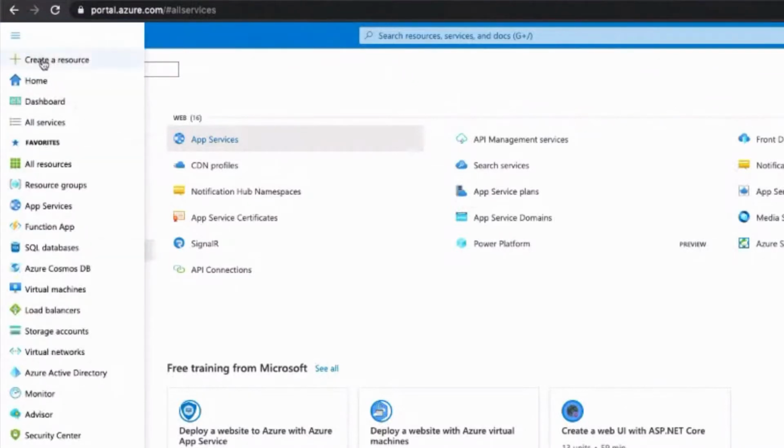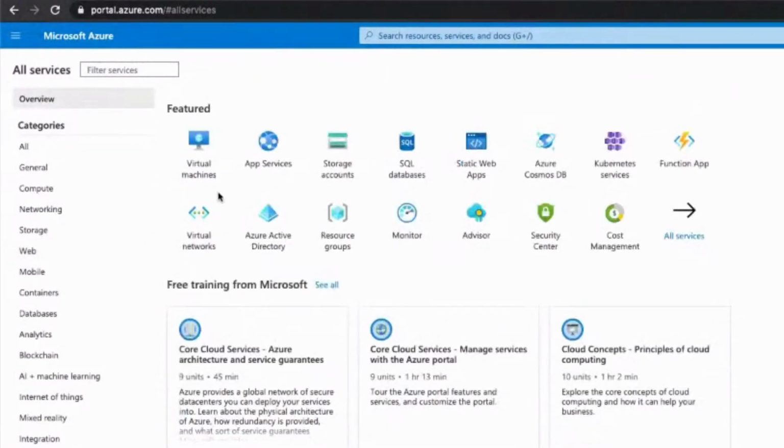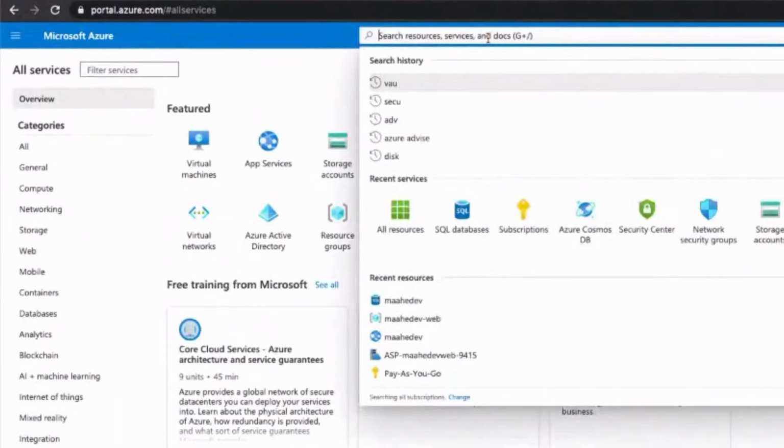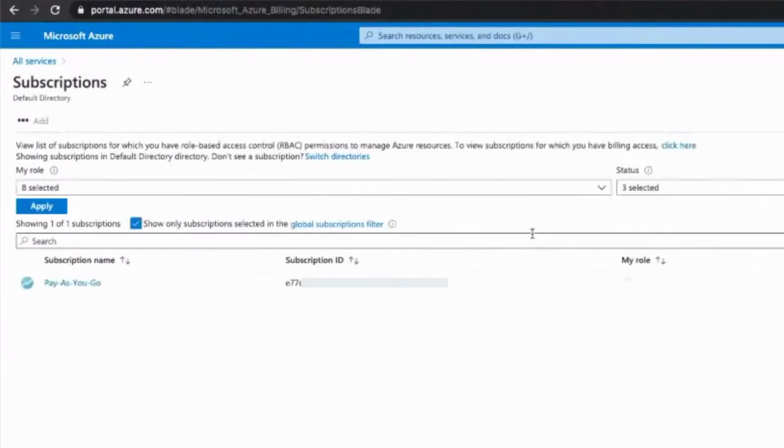Going to the subscription tab, when we go to overview, the main thing is you can also search from here, or you can go from the left hand side. As I said, on subscription, after our 1 month is over, or the $200 credit is over, you have to add your credit card information, and that will be a pay as you go plan for you. In case you're just trying to understand the application and you need more than a month, or more than $200, then you can select pay as you go.